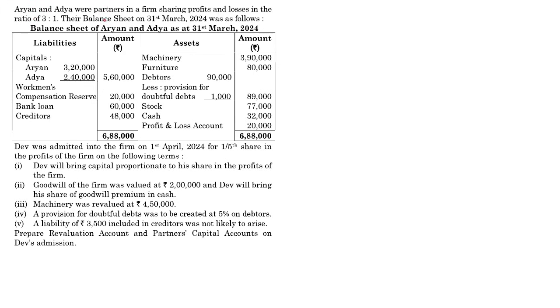Aryan and Adya were partners in a firm sharing profits and losses in the ratio 3 is to 1. Their balance sheet on 31st March 2024 was as follows, and we've been given data within the balance sheet. Dev was admitted into the firm on 1st of April 2024 for one-fifth share in the profits of the firm on the following terms. Okay, and we've been given adjustments.